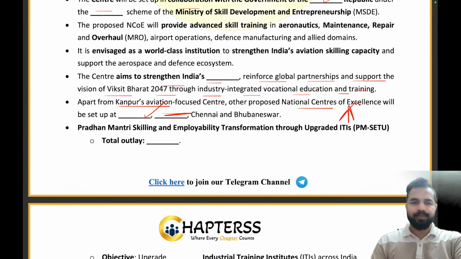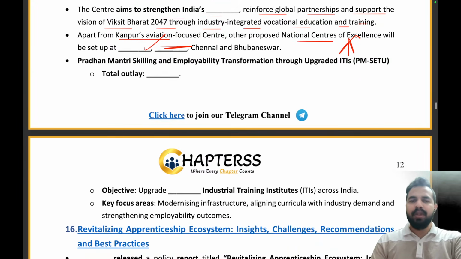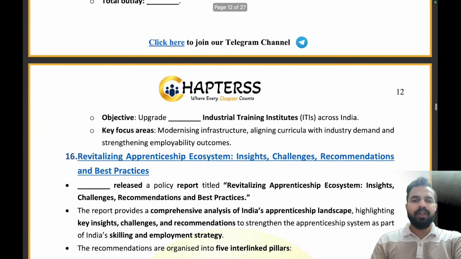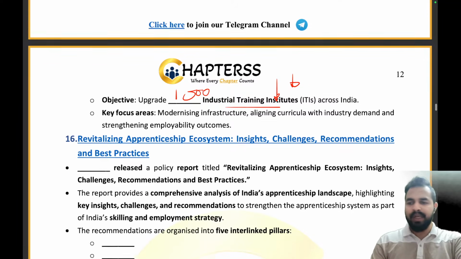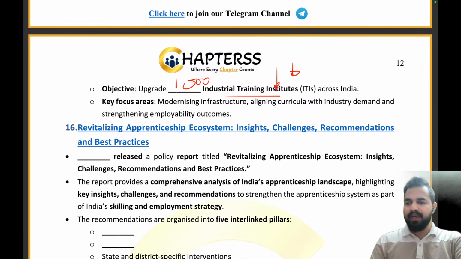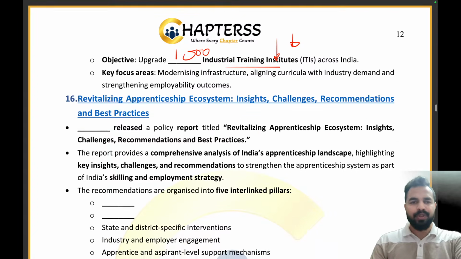It's Hyderabad. Now this comes under the PM SETU scheme, which is a scheme of the Ministry of Skill Development and Entrepreneurship. What is the total outlay of that? That is 60,000 crores. And what is the objective? We will be upgrading how many industrial training institutes under the scheme? That is 1,000. 1,000 industrial training institutes will be there. Absolutely right. So well done, Harshal and Pratyush. You have given me the right answer to this question.